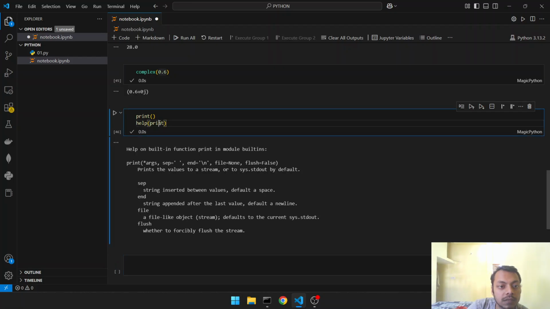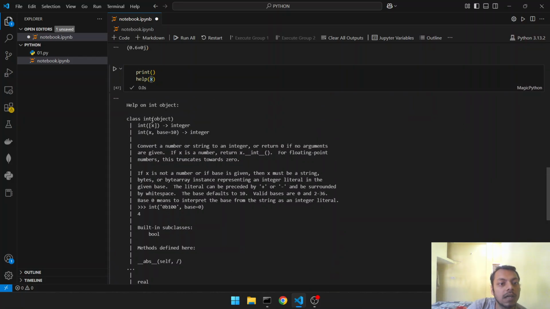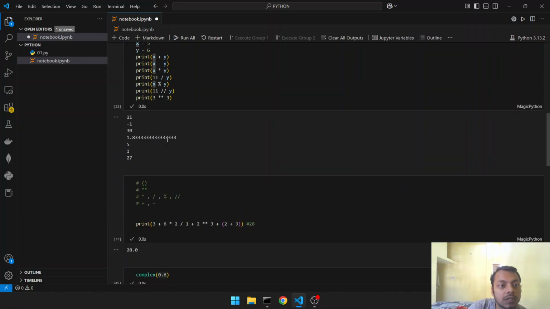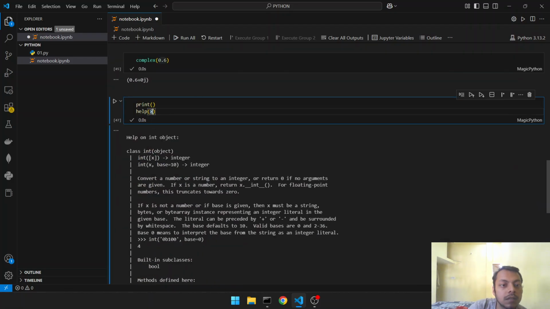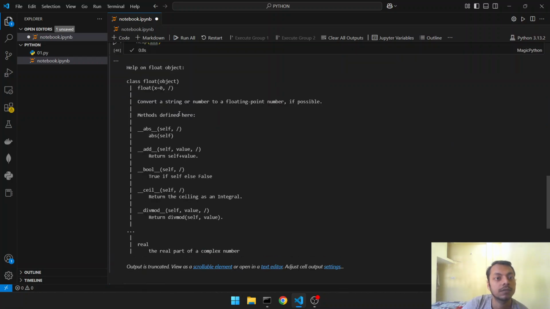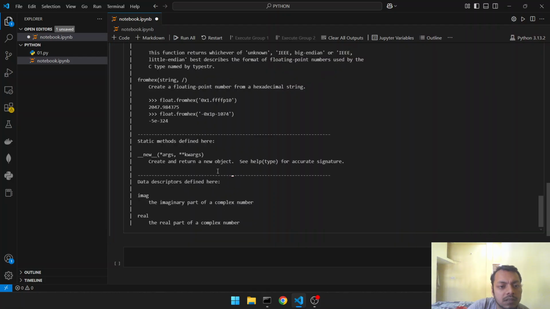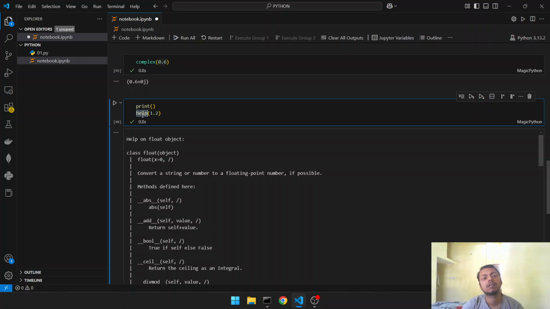Help, like if we give help x, x is not there. Yeah, help class integer. What is x? Let me see where we have x. Yeah, x equal to 5. So it was an integer value, so it gives help on the int object. If we give 1.2, then it will give the float object methods. You can explore it by yourself with the help function. We will get an overview.